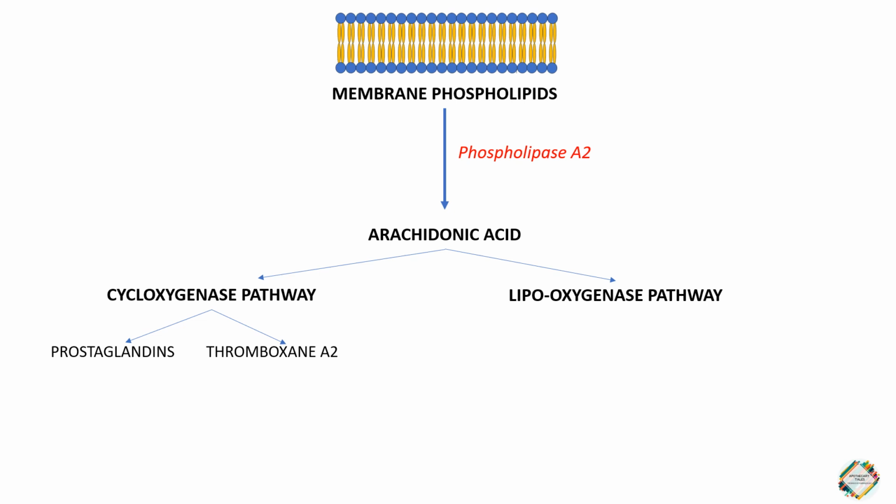They are prostaglandins and thromboxane A2. Now, looking into the lipooxygenase pathway, it is mainly responsible for metabolism of arachidonic acid to 5-HETE and leukotrienes. 5-HETE is nothing else but hydroxy-icosapentaenoic acid. So these mediators are mainly produced by the metabolism of arachidonic acid by the lipooxygenase enzyme.